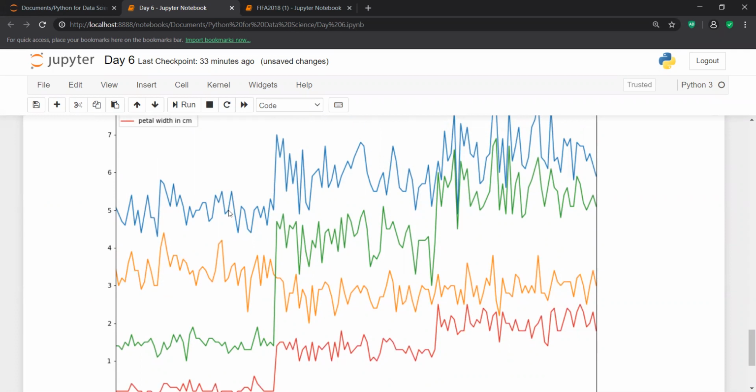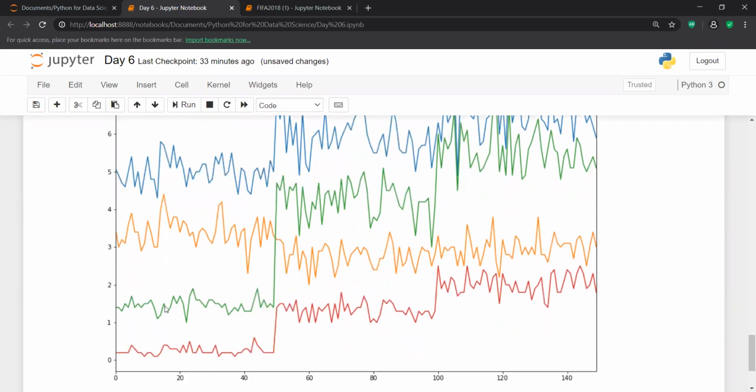If I ask you, after plotting this line plot, are you able to gain any kind of insight or make any observation from this data set?